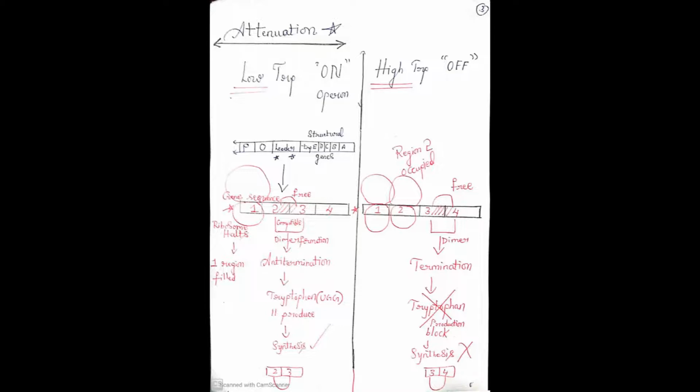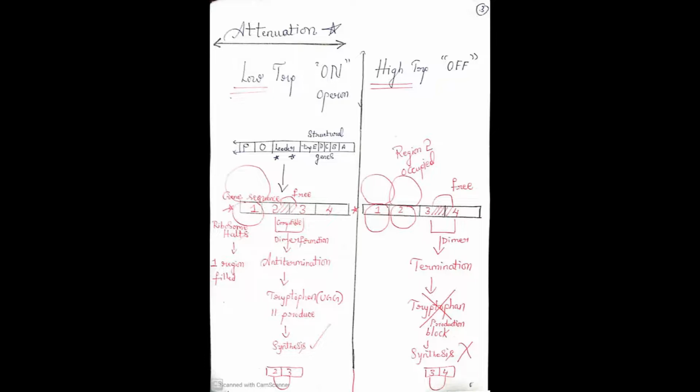There is very little tryptophan, therefore the time required to move is high. I mean, ribosomes will be moving in one direction, but since the concentration is very low, the ribosome is halting. So the first region is occupied. But just observe that 2 and 3 are free.